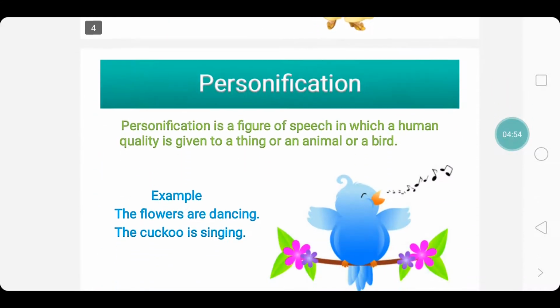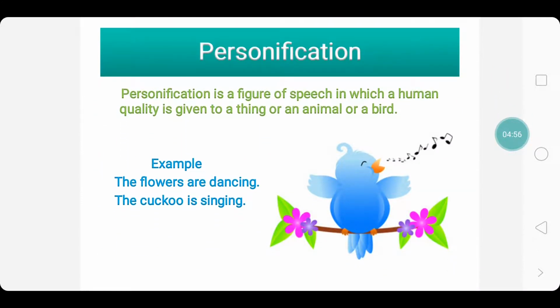And on to personification. Personification is a figure of speech in which a human quality is given to a thing or an animal or a bird. Now look at the example here. The flowers are dancing. Actually, dancing is done just by human beings.